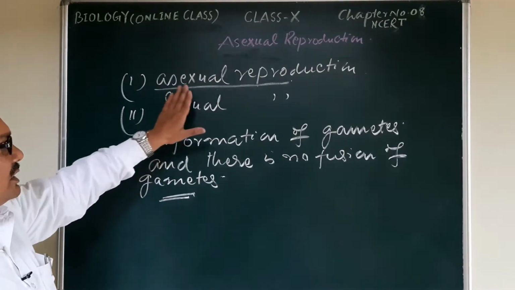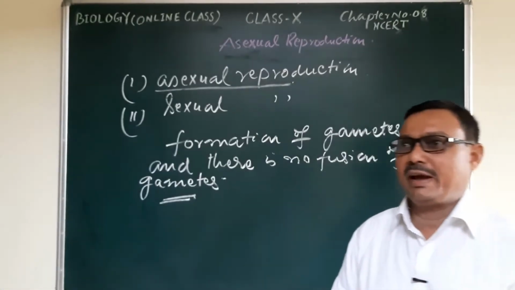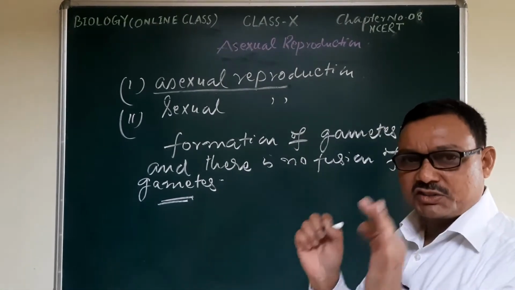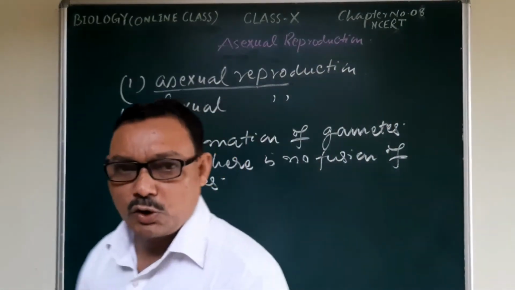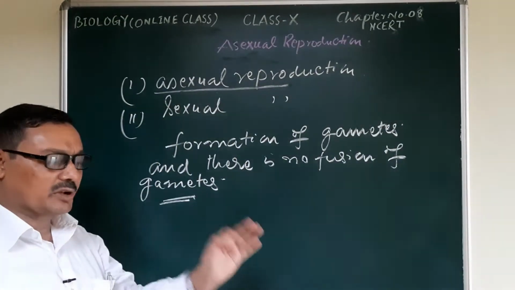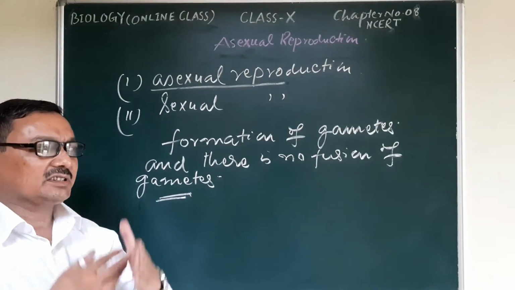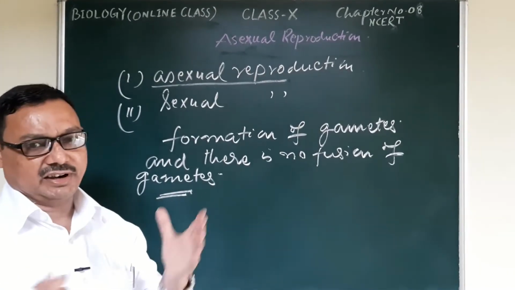That is why, if we define it in a different manner, asexual reproduction is such a type of process in which there is no formation of gametes and no fusion of the gametes. That means it will take place differently.